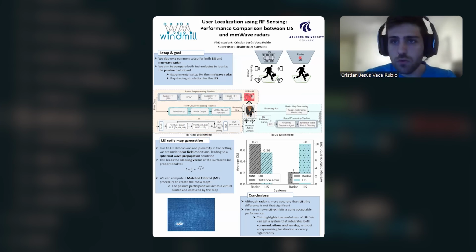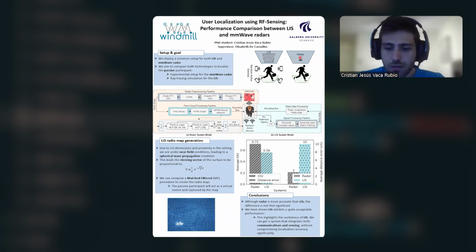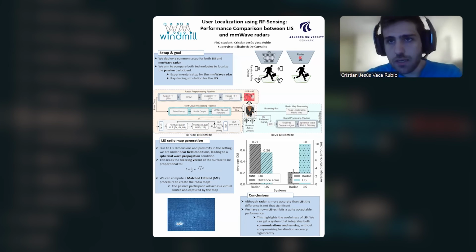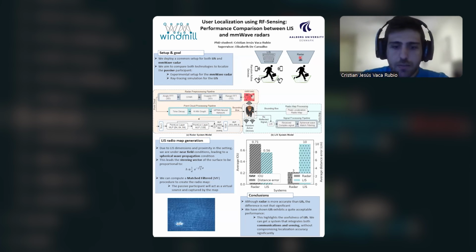But here, the point that we want to raise is that LIS is one of the breakthroughs of the massive MIMO technology, and its communication capabilities are being studied, and they are being shown to be a promise of the next generation of massive MIMO. So basically, we can say that the LIS is really attractive for communication tasks.